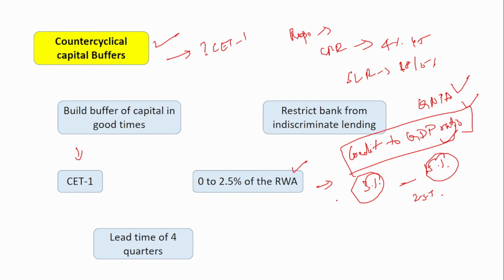Now, when will the RBI inform the banks? They will inform the banks with a lead time of 4 quarters. Suppose now it is the second quarter; then in the first quarter of the previous financial year, they will inform that you have to maintain the buffer. So well in advance they will inform. It's not like they will inform today and from tomorrow the banks have to maintain. So a lead time of 4 quarters will be provided to the banks in order to maintain the buffer. This is the entire concept behind the countercyclical capital buffer.